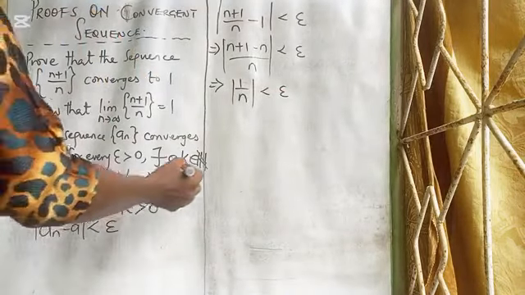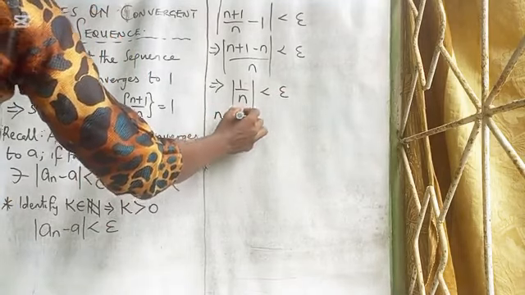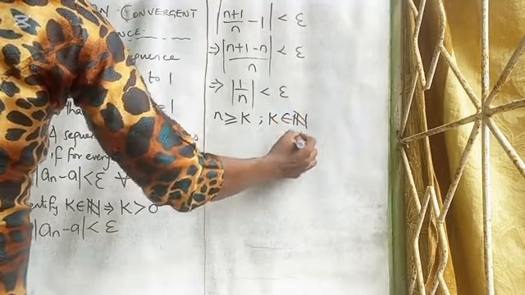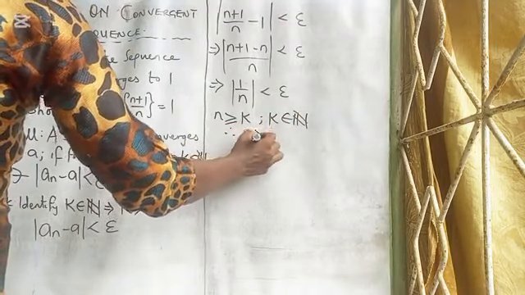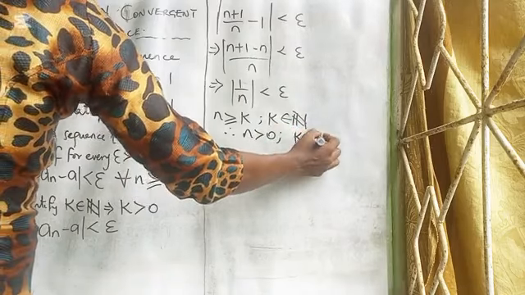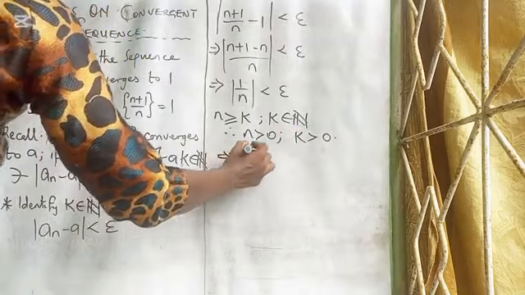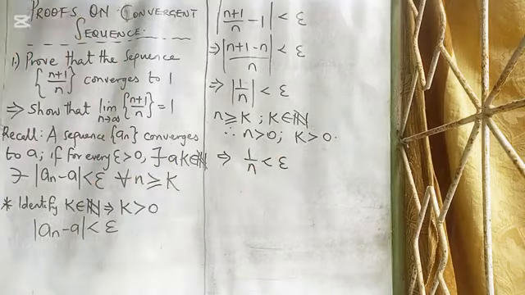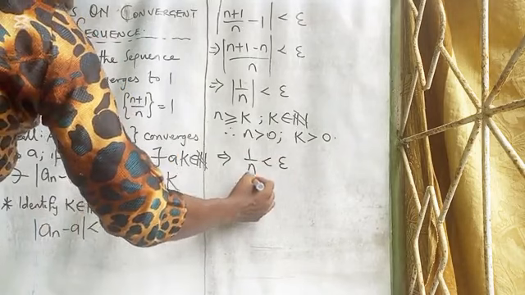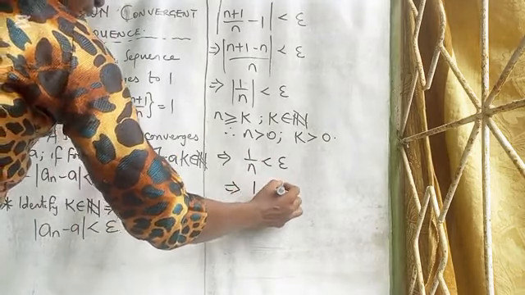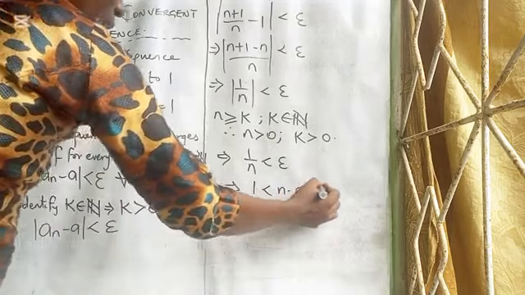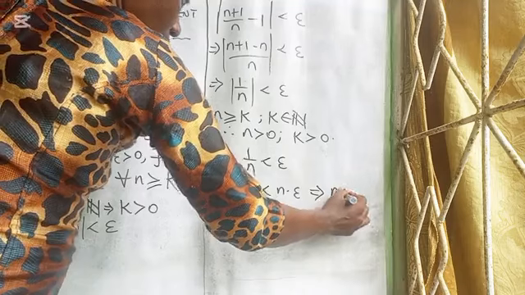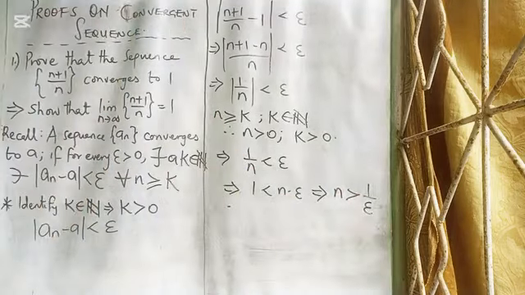But recall that our n is greater than or equal to k, and our k belongs to the set of natural numbers. Therefore, our n is greater than 0, just as our k is greater than 0. If that is true, then we can take away the absolute value. We have 1 over n less than epsilon, which implies that 1 is less than n times epsilon, so n is greater than 1 over epsilon.